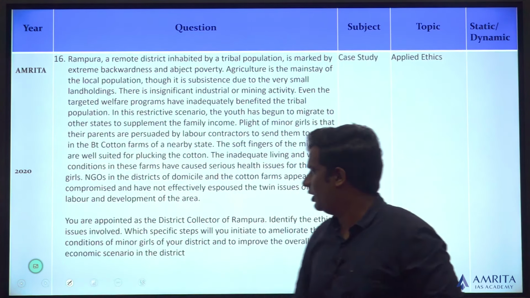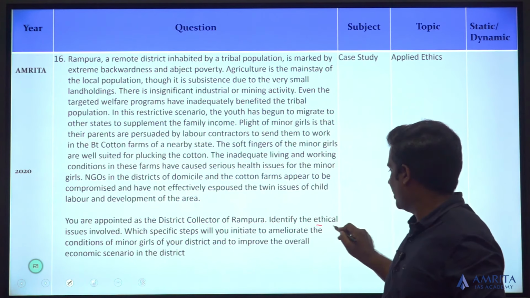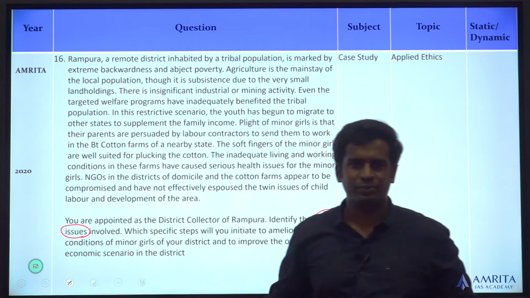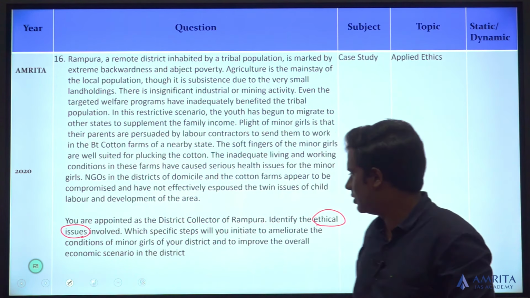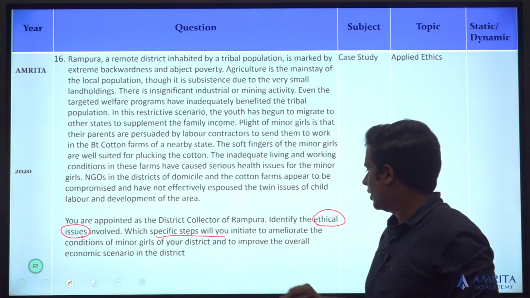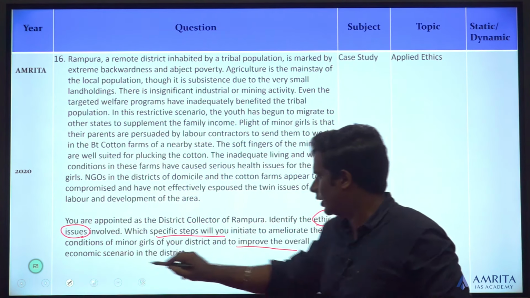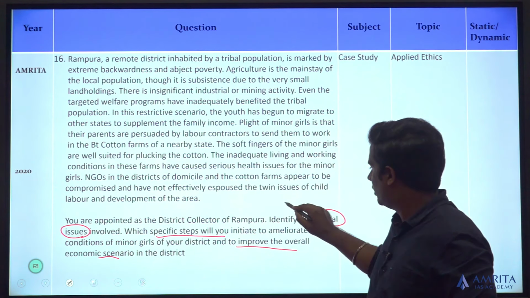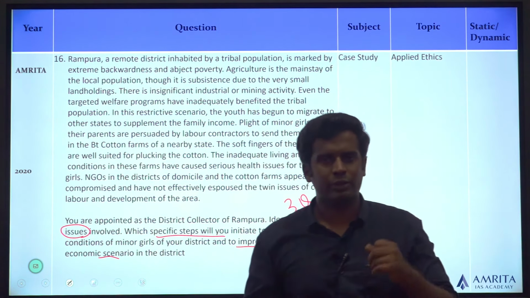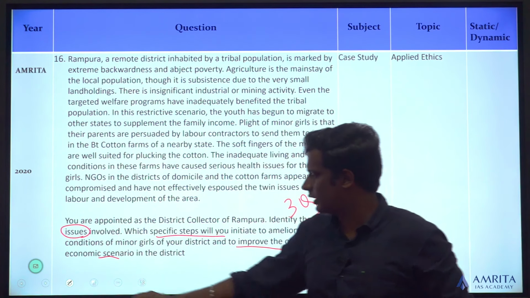The third case study: identify the ethical issues. Specifically, they are asking the ethical issues, and the specific steps you will initiate to ameliorate the condition and improve the overall economic scenario. So again, there are 3 questions being asked, and one is again an ethical issue.